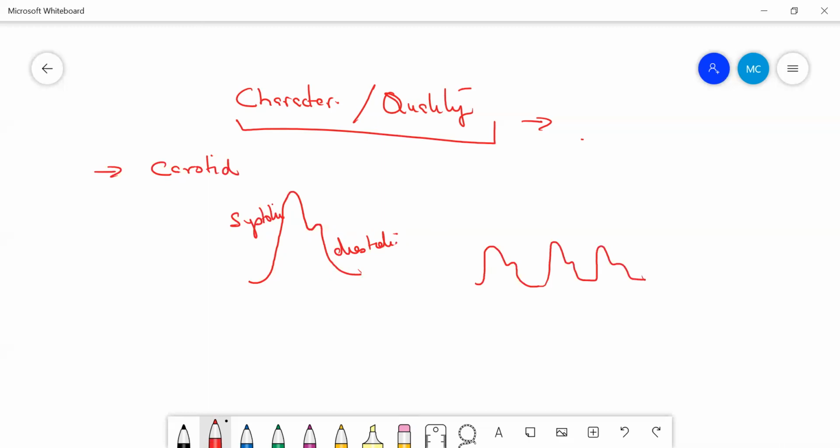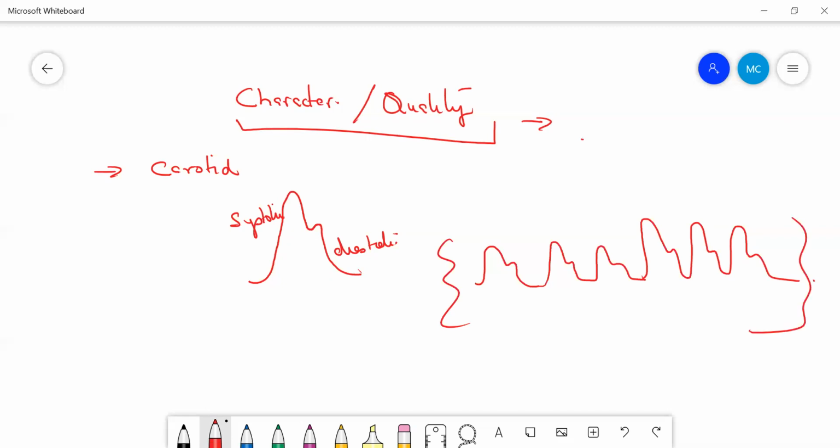And when the person expires, how will the graph change? It will become a little bit more, not much. This is your normal waveform. This is during inspiration, and this is during expiration. So during inspiration, there is a decrease in the systolic blood pressure, and during expiration there is a slight increase in the systolic blood pressure. So this is your normal pulse.